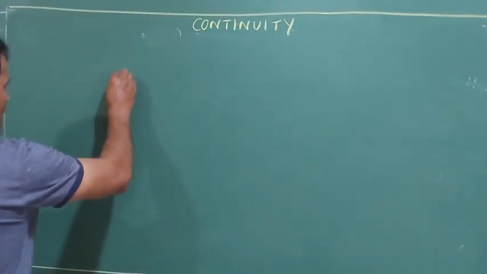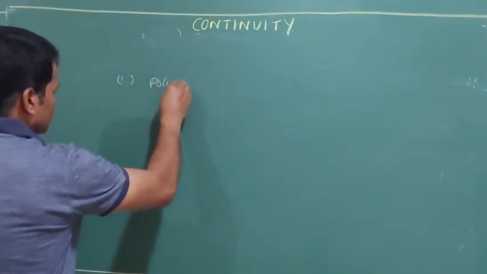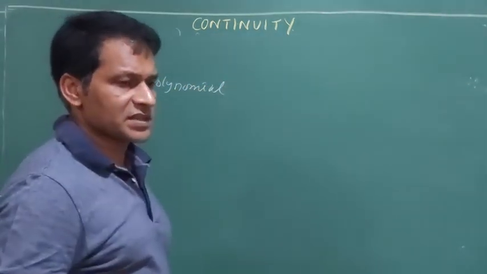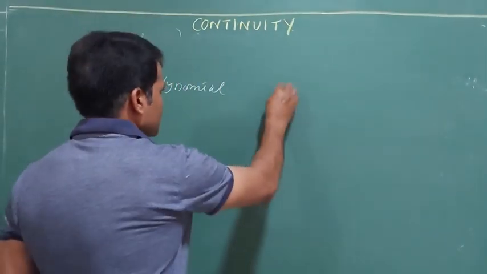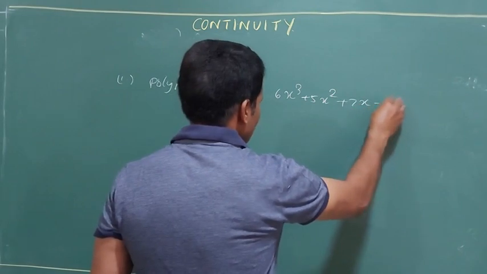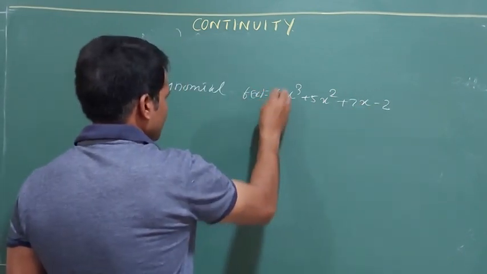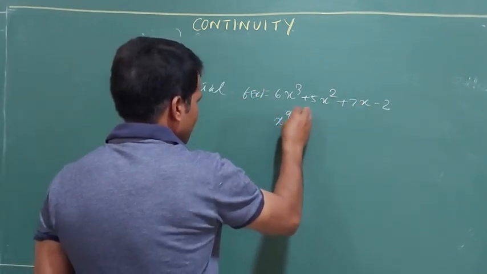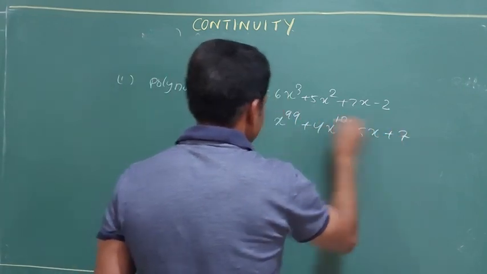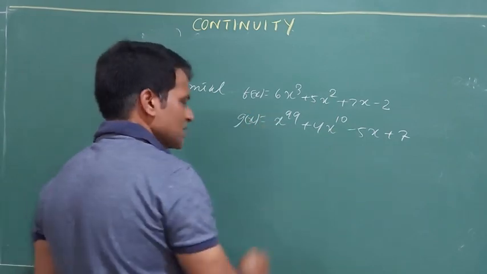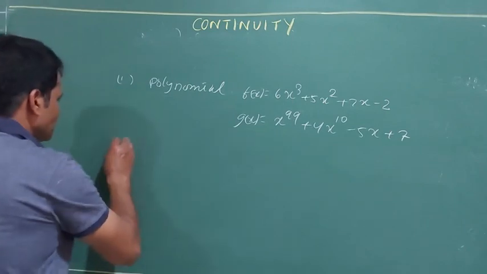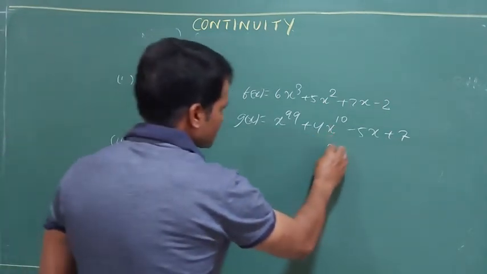One is polynomial. Polynomial functions are always continuous. Example: 6x cubed, 5x square plus 7x minus 2. Any degree. x to the power 99, 4x to the power 10 minus 5x plus 7. This kind of function. Polynomials, you already know what is polynomial. I am not going to waste my time. They are always continuous because the domain is R.